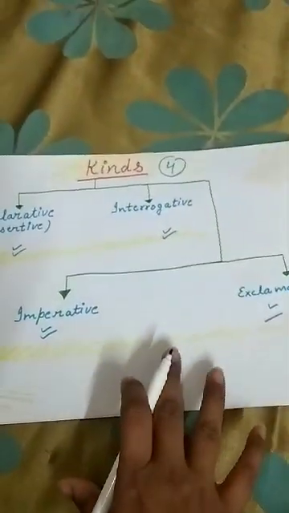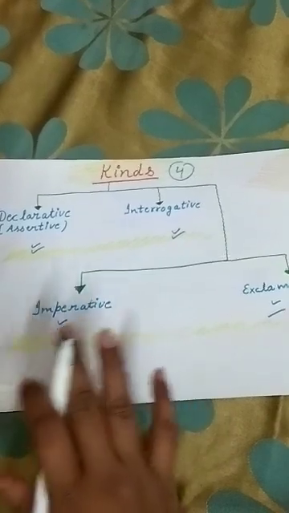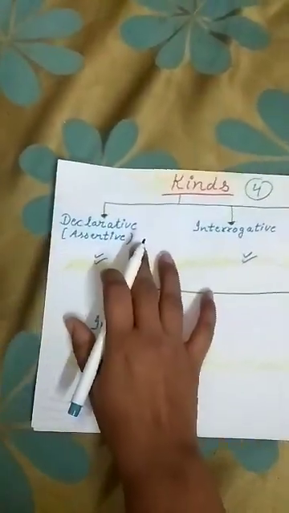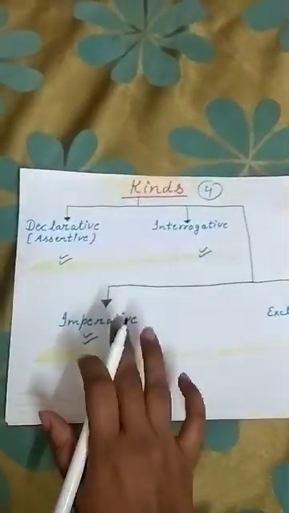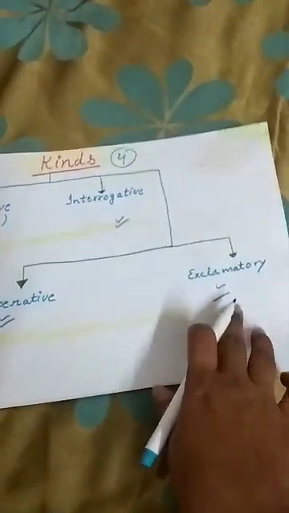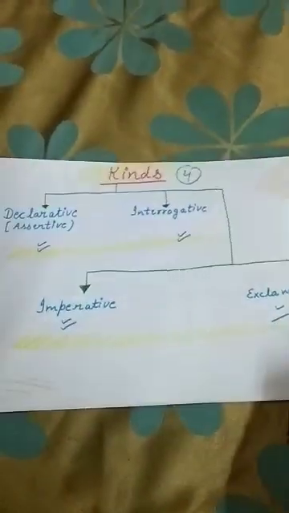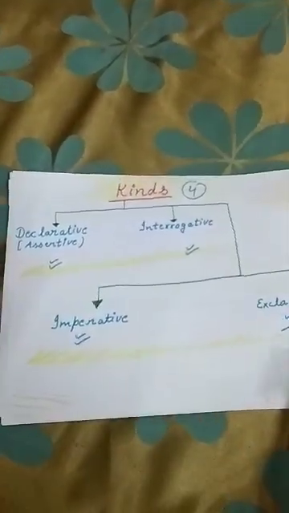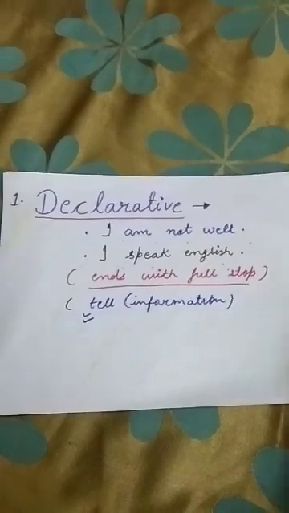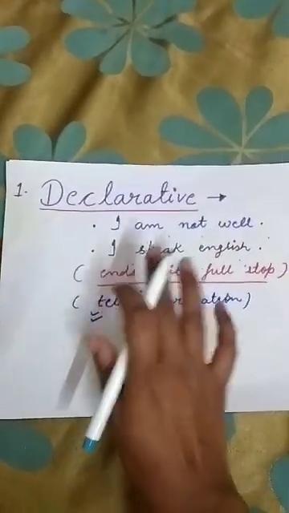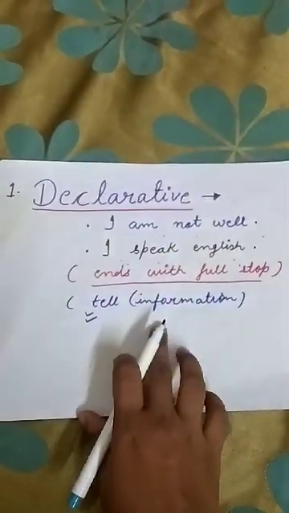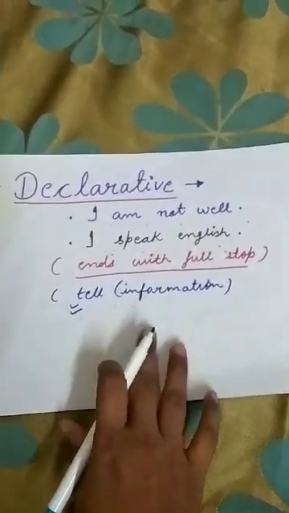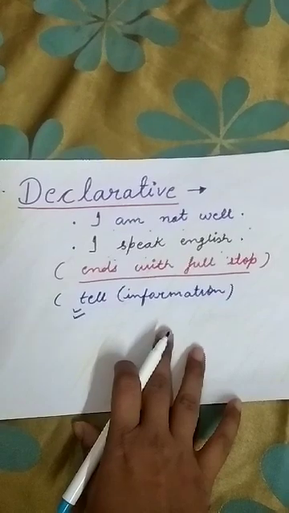Whatever we speak, whatever we say, everything will come in these categories only. It may be declarative, it may be interrogative, it may be imperative, and it may be exclamatory. Okay, so we have 4 kinds of sentences. First, as I told you, declarative, we can call it assertive also. Declarative sentences tell us information. It just gives information.